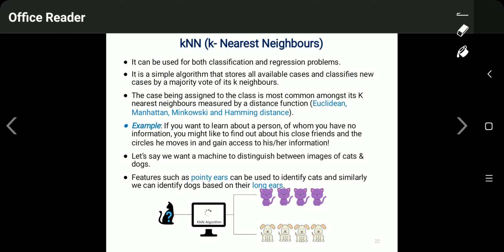What we will do is find the distance of this unknown input to all of those 100 given data sets, and take the smallest distance. Suppose we get the smallest distance with data number 20.